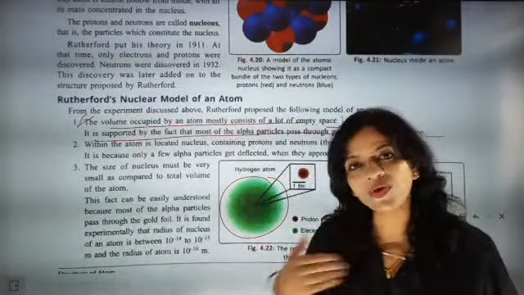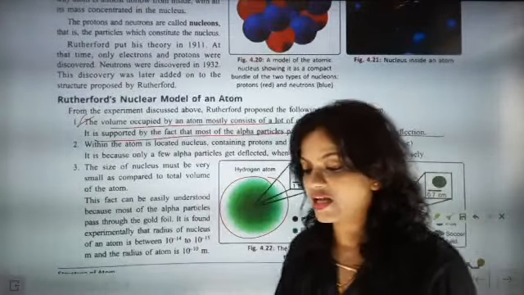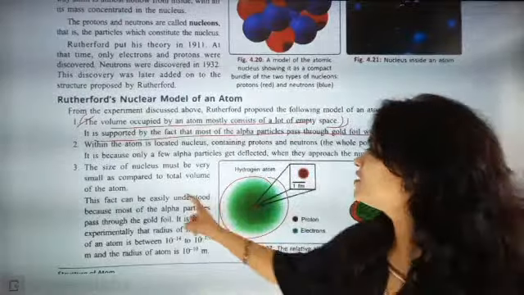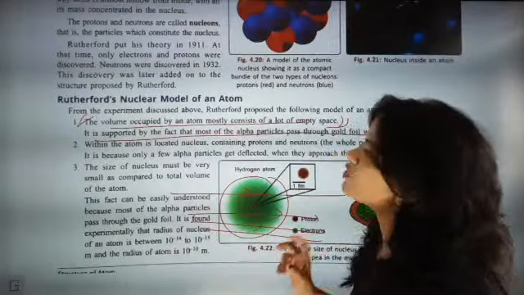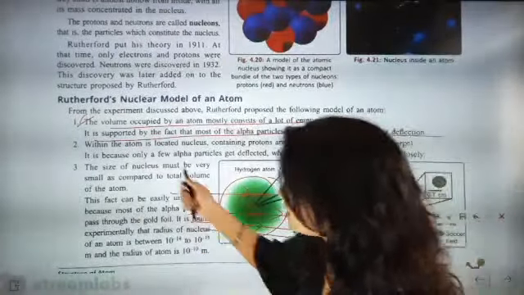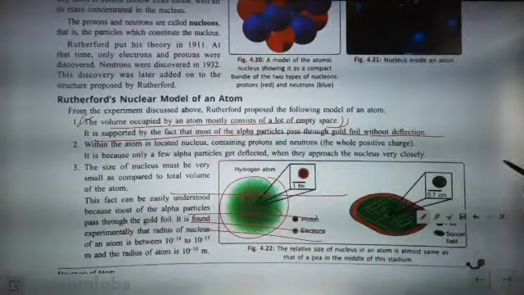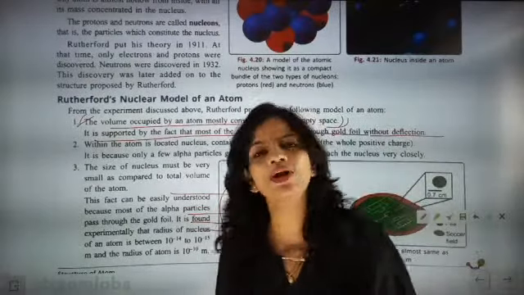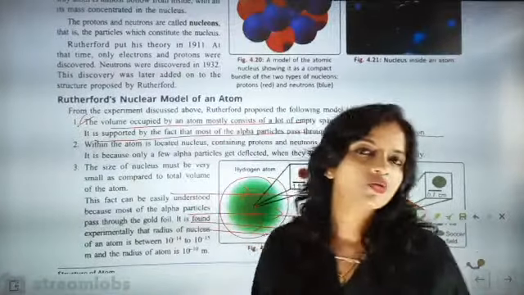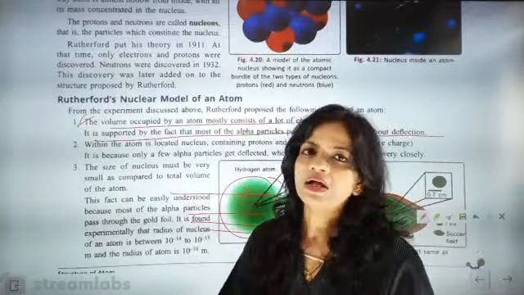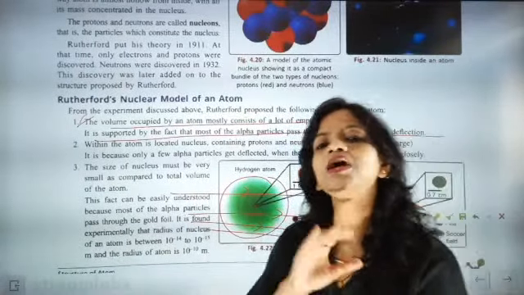How do we come to know this? By the observation that most of the rays passed undeflected. So the first point, that the atomic structure has empty space, was proved by the Rutherford experiment: most of the alpha particle rays went undeflected.